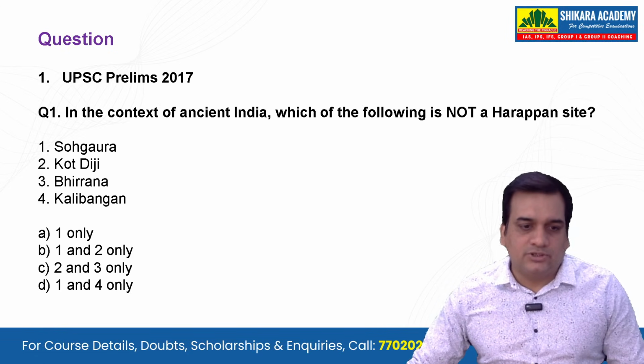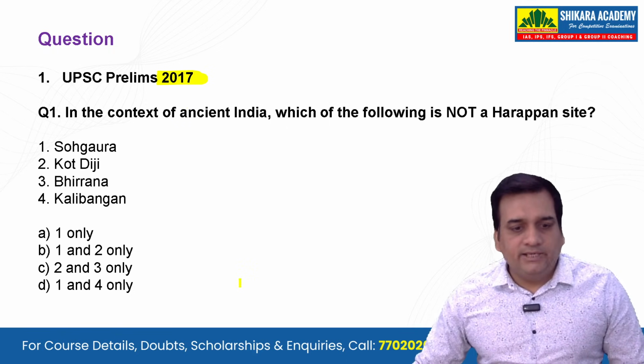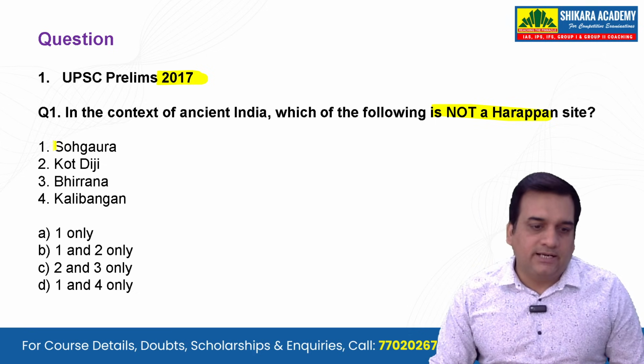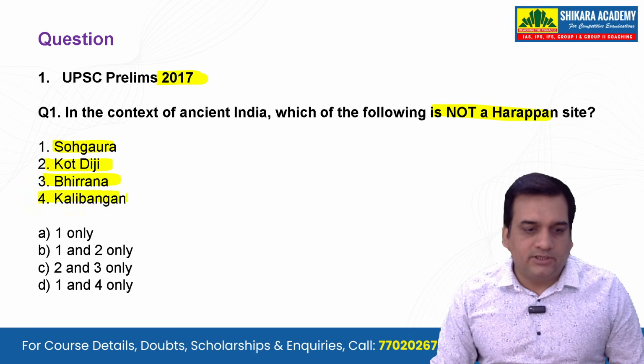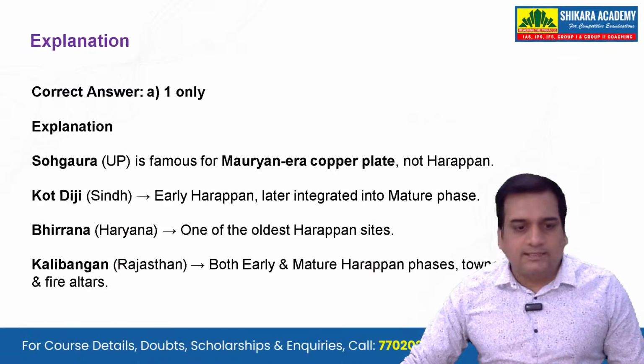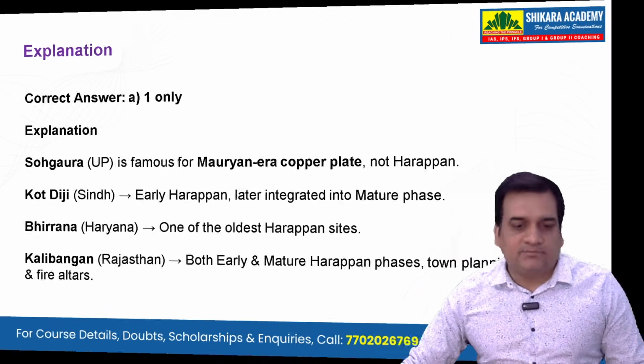Let's see this question that was asked in the year 2017. In the context of ancient India, which of the following is not a Harappan site? Sokhta Koh, Chanhudaro, Bhirrana, and Kalibangan. So what is the correct answer to it? Well, the correct answer is one only, and you can pause the video and see the explanation.